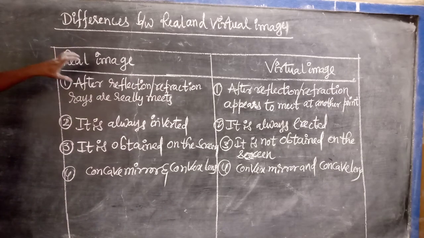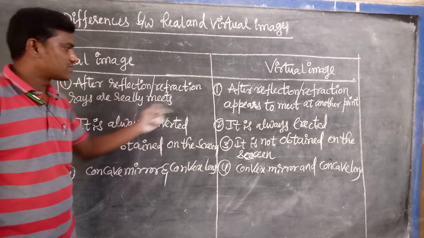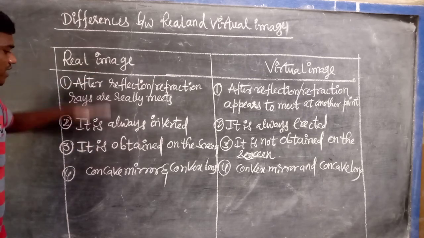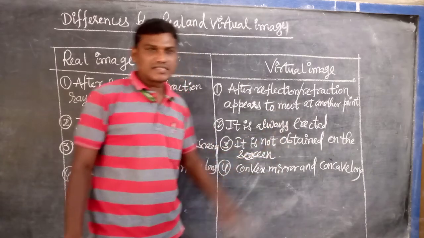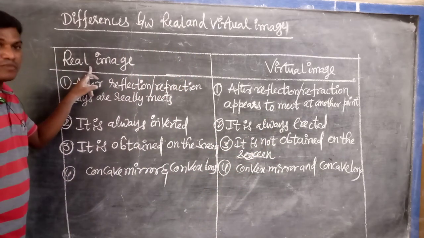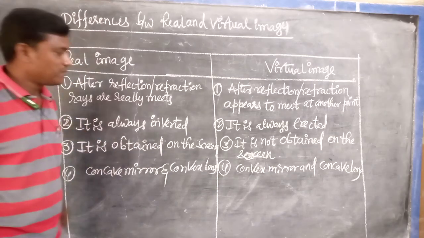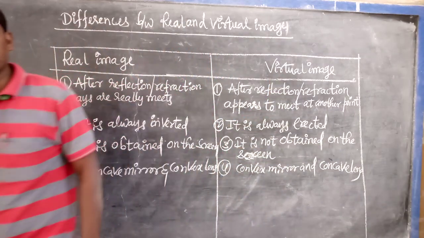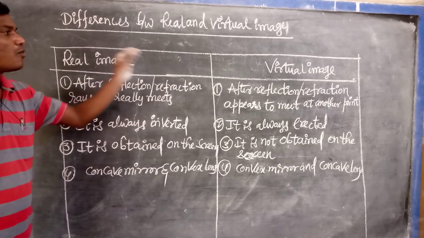First point, you can write on both sides the definition of real and virtual images. Second point, under real it is always inverted; under virtual it is always erected. Third point, a real image is obtained or caught on the screen; a virtual image is not obtained on the screen. Fourth, concave mirror and convex lens both form the real image; convex mirror and concave lens form the virtual image. These are the differences between real and virtual images.